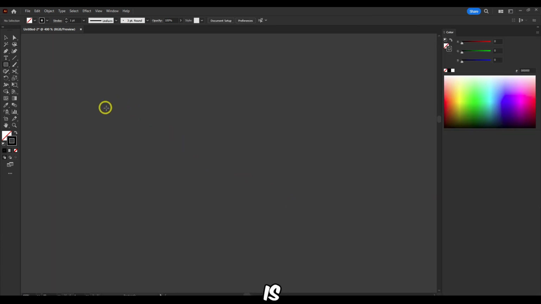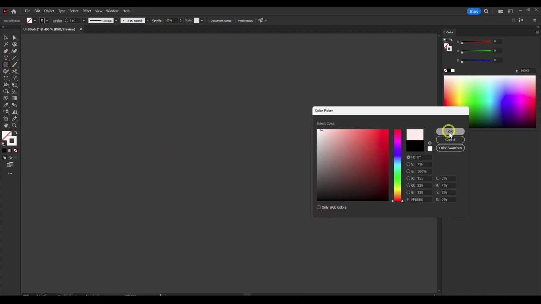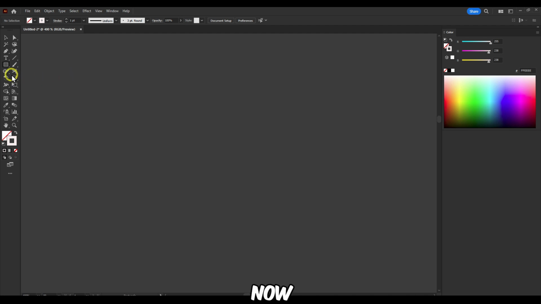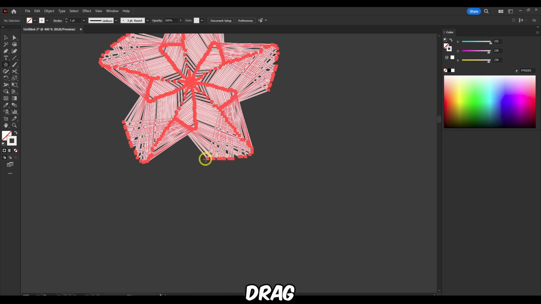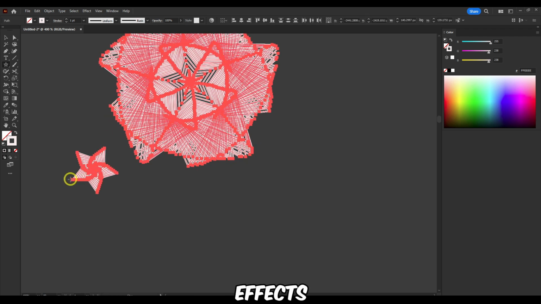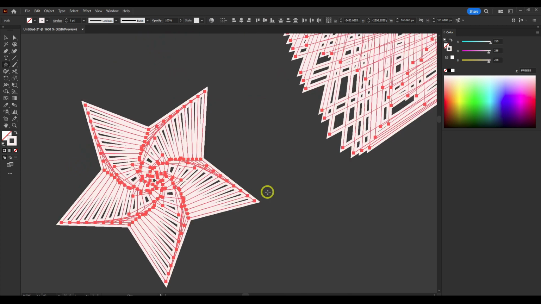Another tip is you just hold, and then now I'm gonna grab actually this one. I learned this trick from a YouTube video, and if I hold the tilde key and then you drag, you can create really nice effects like so.